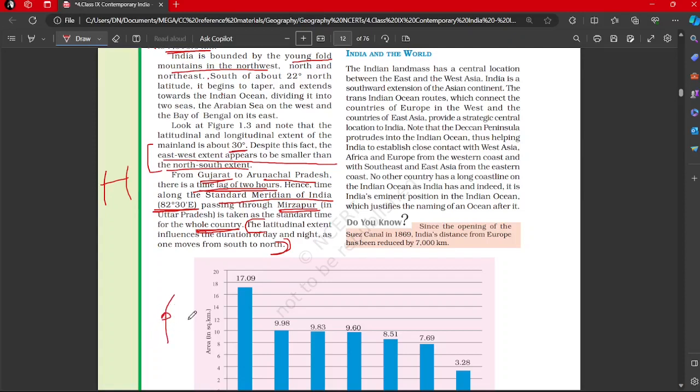So certainly the duration of day and night is changing. So that's what it is being alleged here. The latitudinal extent, okay, latitude, equator to pole, influences the duration of day and night as one moves from south to north.